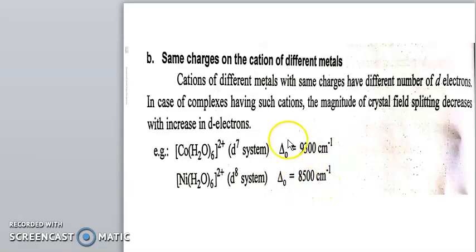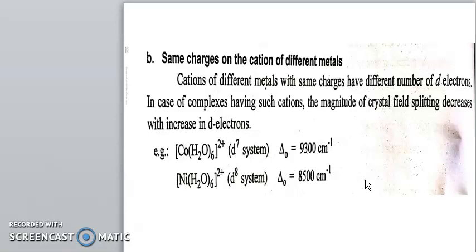So this suggests that in complexes having such cations, the magnitude of crystal field splitting decreases with an increase in d electrons. Means when d electrons increase, the magnitude of crystal field splitting decreases.